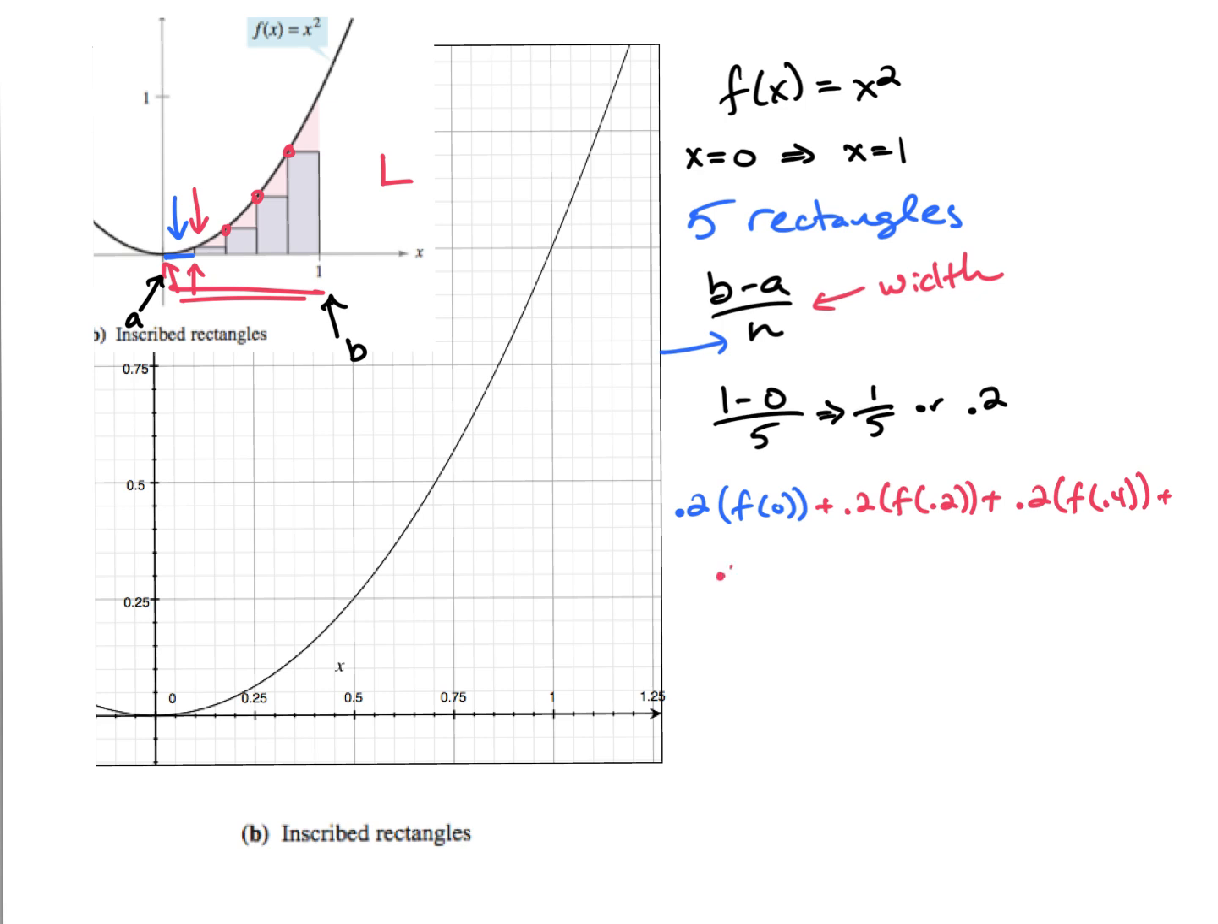Plus 0.2 is my width again, and then I need to get a height at f of 0.6. And then 0.2 times f of 0.8. Do I do another one? No. Because if I did another one, it would actually go all the way to 1.2. I don't want that one because how many rectangles do I want? I want 5. All right?